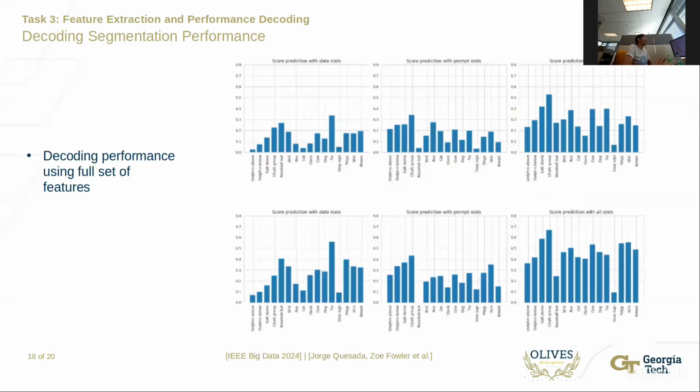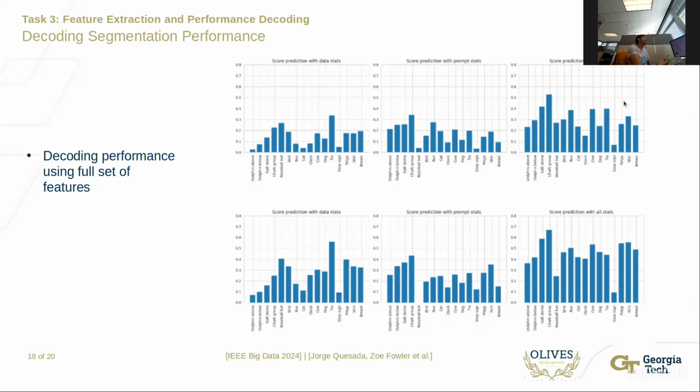We can also perform this analysis from a more global sense by looking at the entire set of features. Here, what we do is we try to do either linear regression in the top row or quadratic regression in the bottom row to try to estimate performance using the entire set of features, not a single individual feature this time. And we can see that in general, when using either data features alone, which is the first image for both rows, or prompt features alone, which is the second image for both rows, performance is good, but not optimal.